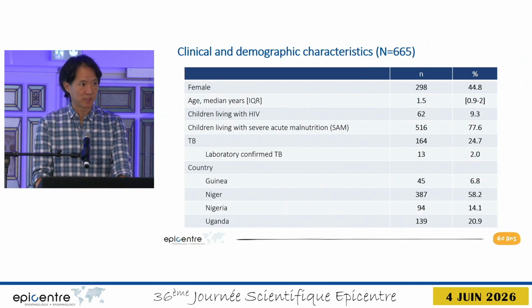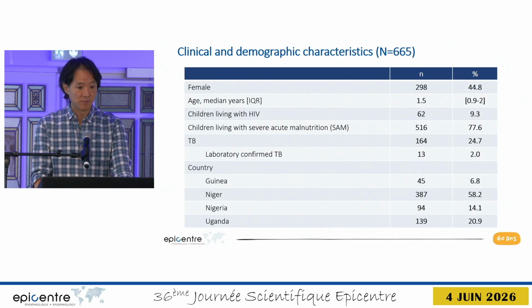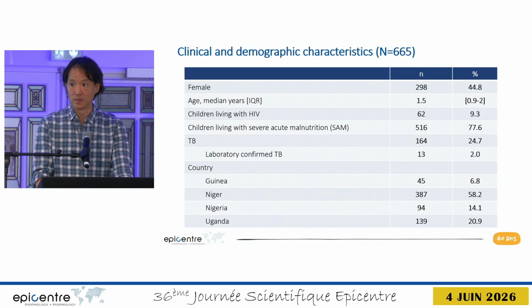Some of the characteristics of the 665 children included in the study: you can see the median age is 1.5, so it's quite a young cohort. 9% were living with HIV, and over 3/4 were living with SAM. 25% were diagnosed with TB, but you can see that only 13, so about 2% of the entire cohort, had laboratory-confirmed TB. And this is consistent with what we've heard in terms of the low rates of lab-confirmed TB in children.